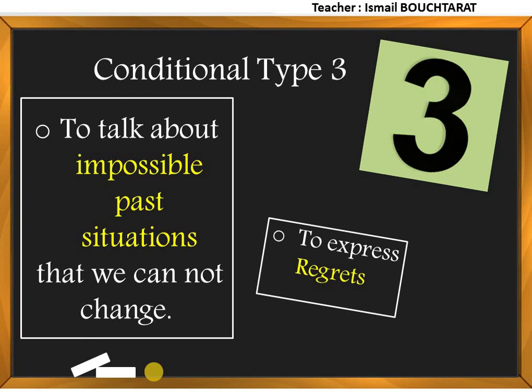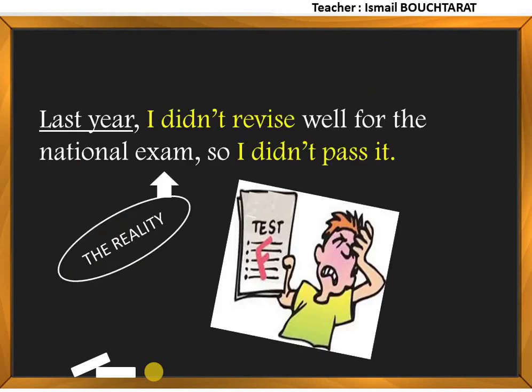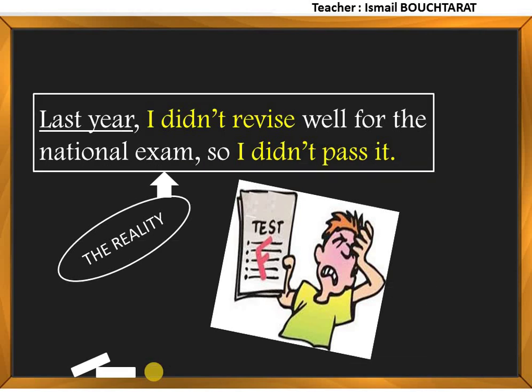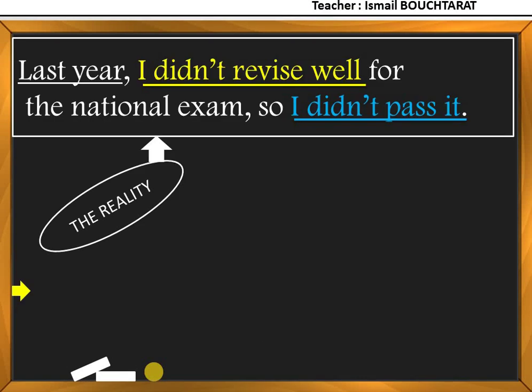Let me give you an example. This is the context. Last year, I didn't revise well for the national exam, so I didn't pass it. This is the reality. So here we have the cause: in the past, I didn't revise well.